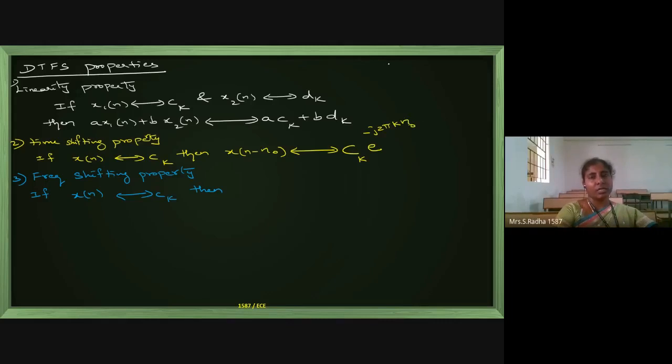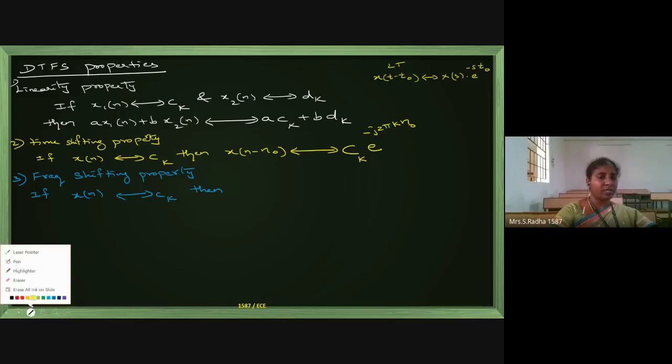So this Ck, along with this, you will get one exponential factor, e power minus j 2 pi k n naught. What we do in Laplace transform is, if you have x of t minus t naught, on the other side you will have X of s along with e power minus s t naught. The shifting amount will come over here, and this s is nothing but j omega, and that j omega is frequency domain variable k. So e power minus j 2 pi k n naught should come here. This exponential factor is an addition in the frequency domain when you have time shifting. When you have time shifting, an extra exponential will come in the frequency domain.